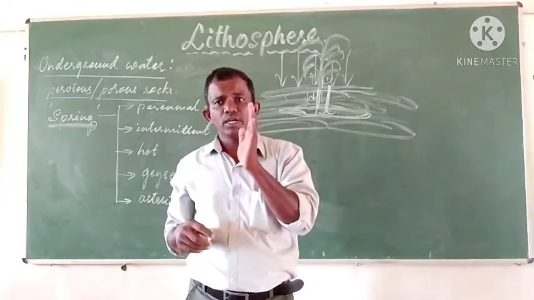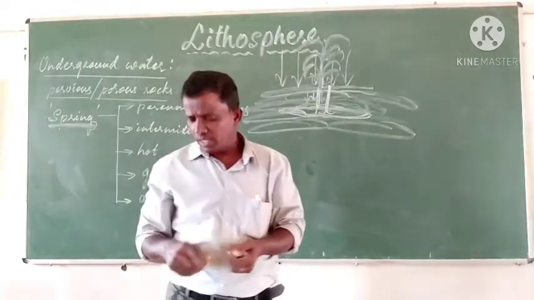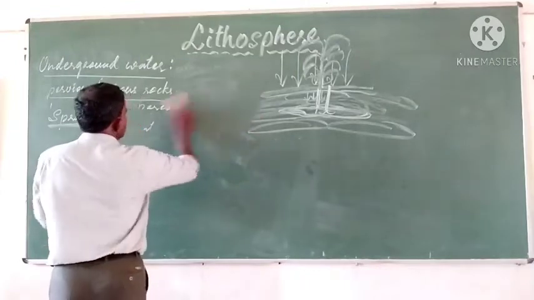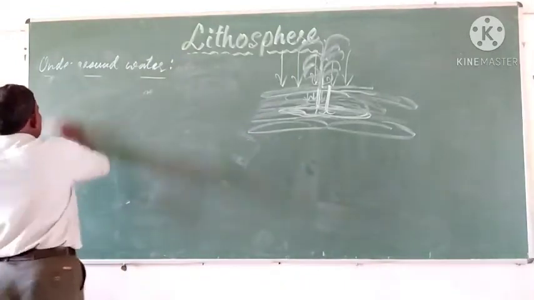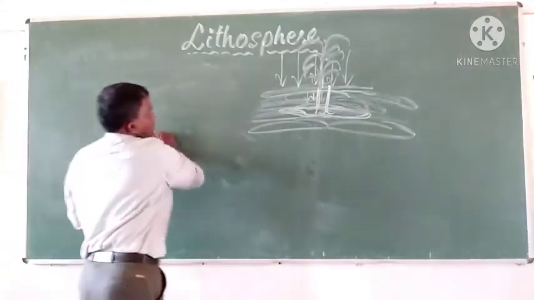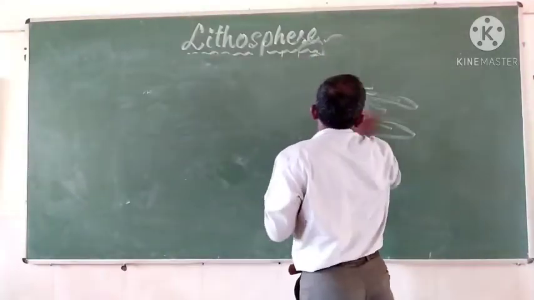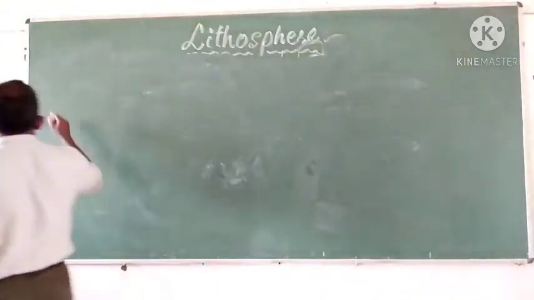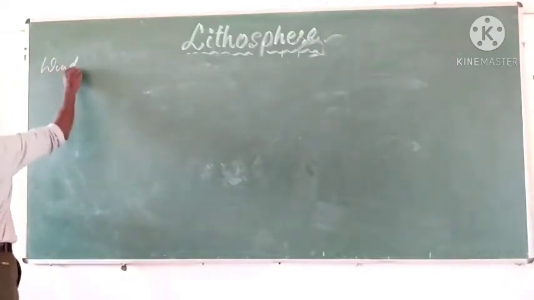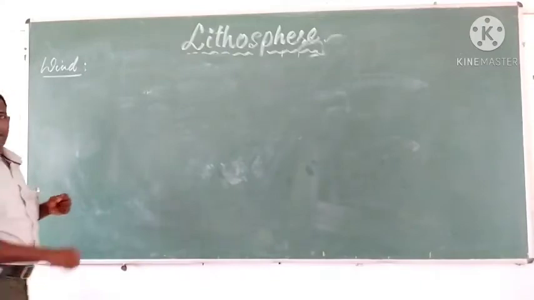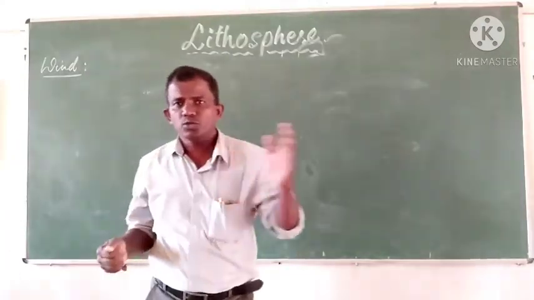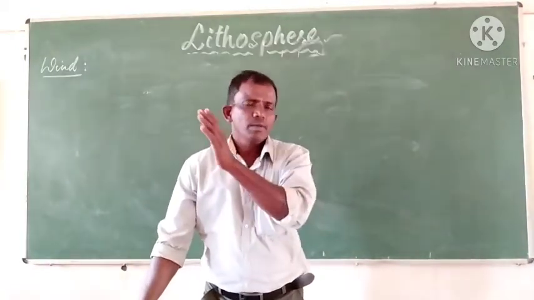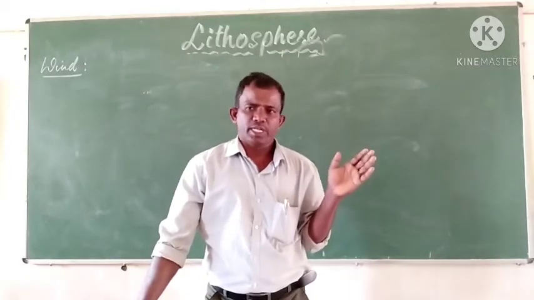The other important agent of degradation or changing the landscape is wind. I suppose you must know how winds result in the change of topography. I suppose the students must know what wind means. Wind is nothing but the horizontal movement of air from one place to another. Usually the air moves from higher pressure areas towards low pressure areas.